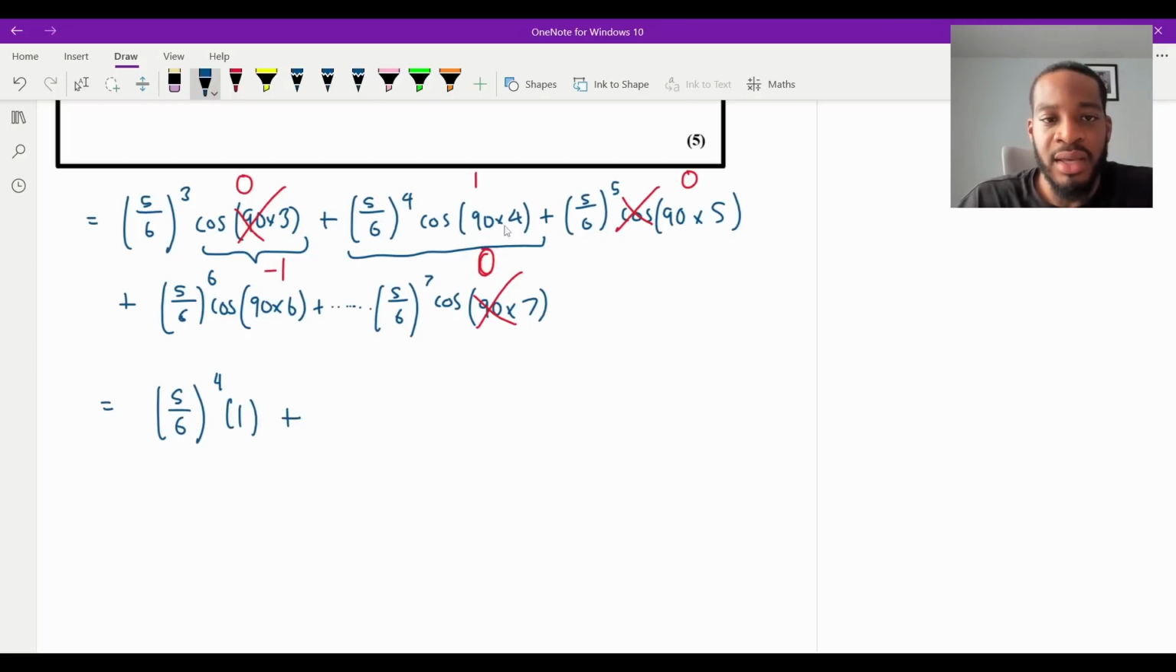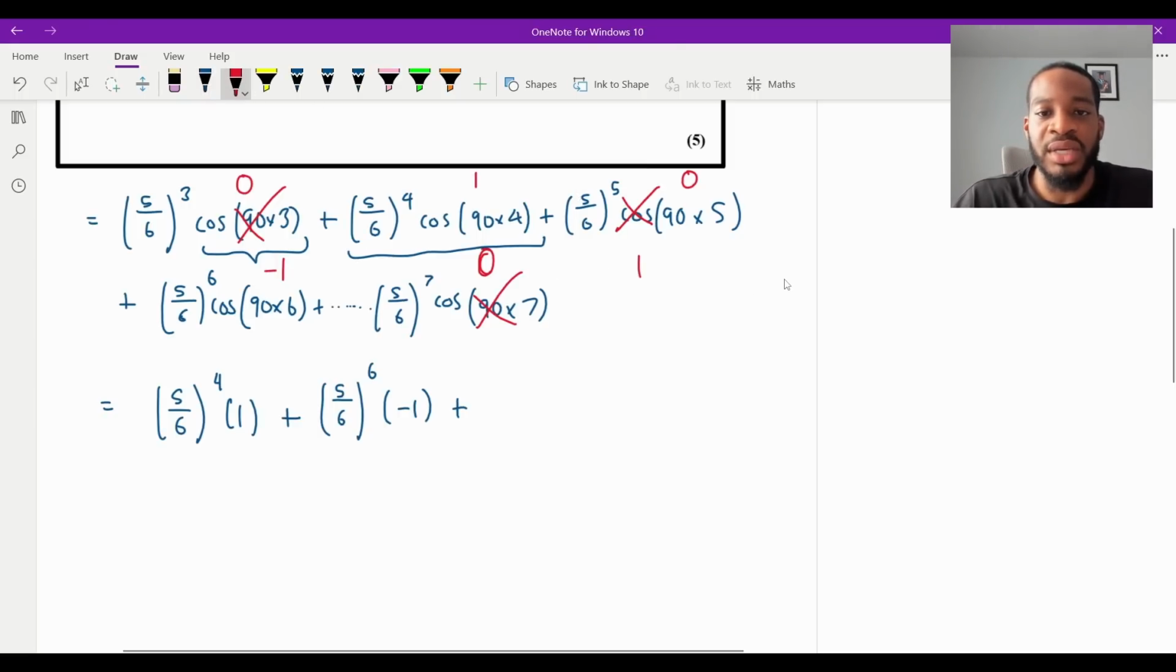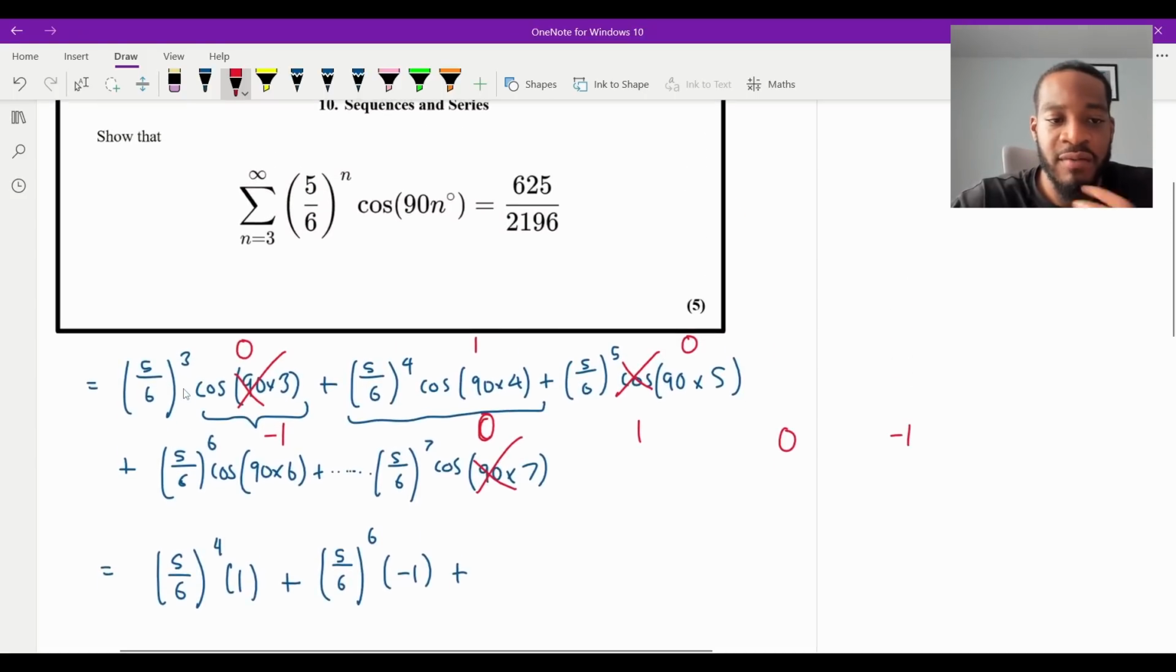And then what would the next term be? The term right after it was 0. I'm going to go to this one, which is to the power of 6, and that's going to be cosine of 90 times 6, which is -1. And then we can see what's happening here, because remember, it goes 0, 1, 0, -1, 0. The next one's going to be a 1, isn't it? And then a 0, and then a -1, and so on and so forth. So what we have here is a pattern. The actual series itself, the series that we're trying to find out, starts at 1, goes to -1, and then 1, and then -1, right?